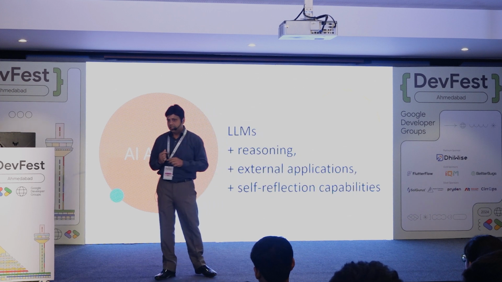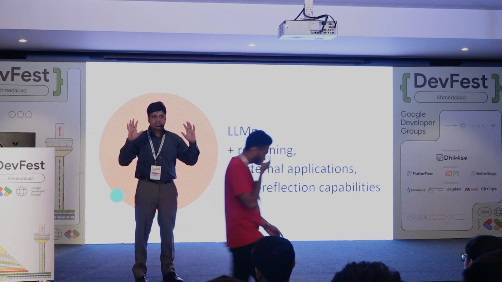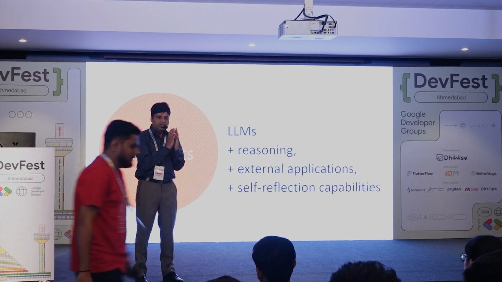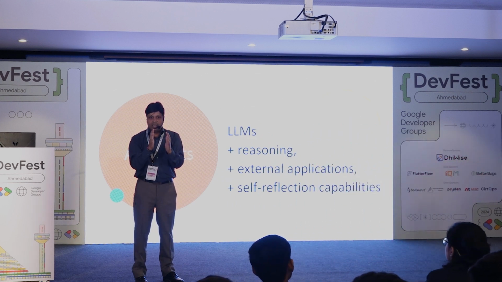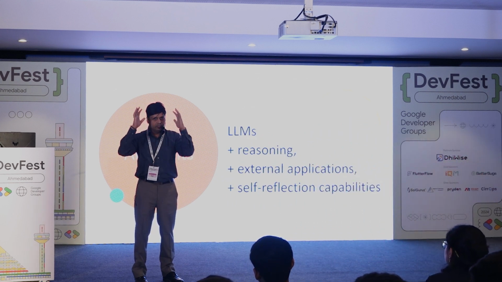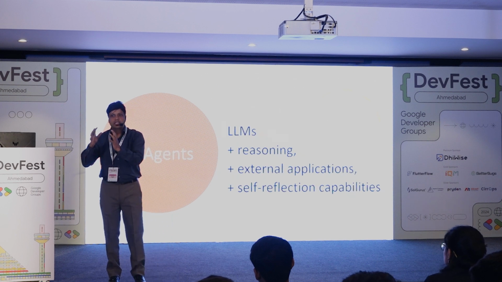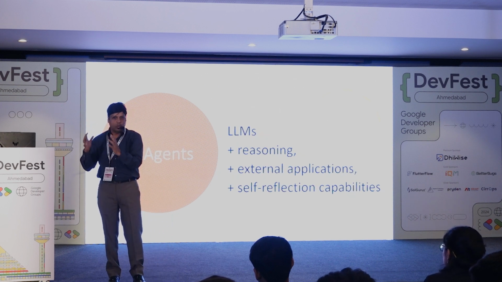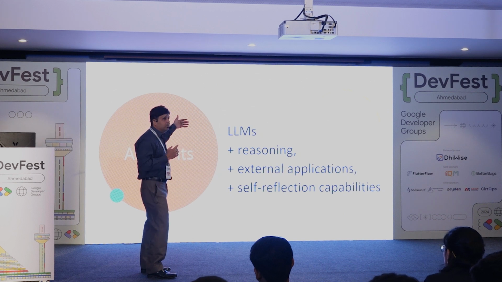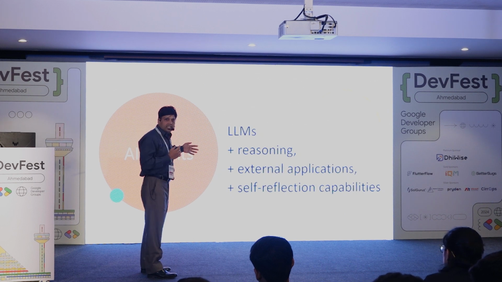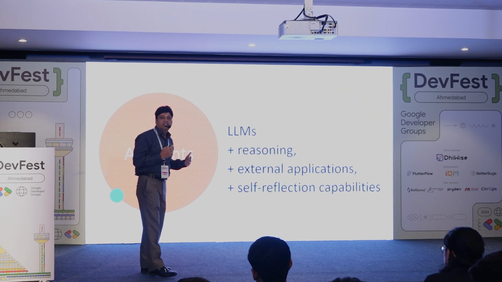So AI agent is, so you understood LLMs? LLMs, so with transformers, models learned English, basically language. With LLMs, models have world knowledge, plus they also understand what humans require. AI agents are LLMs plus reasoning plus access to external application plus self-reflection capability.